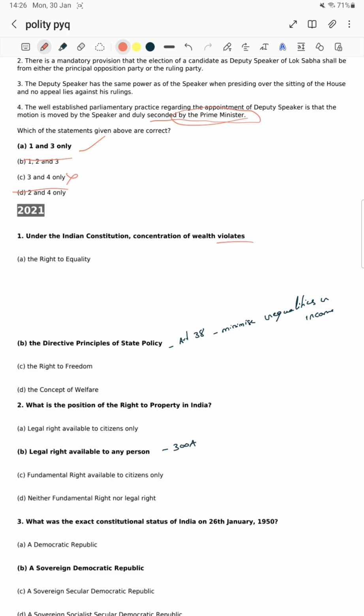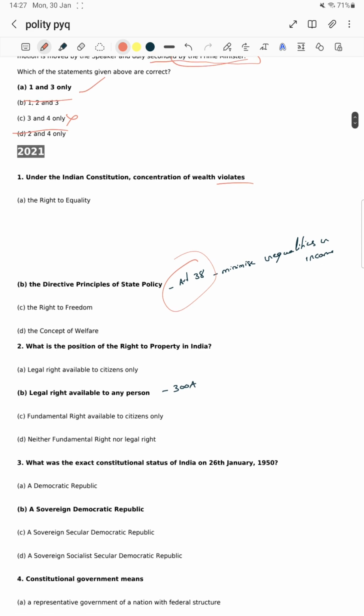If the wealth is concentrated in a few hands, it generates more inequality. Directive Principles of State Policy say to minimize the income inequalities, particularly Article 38. So DPSP is the right answer.